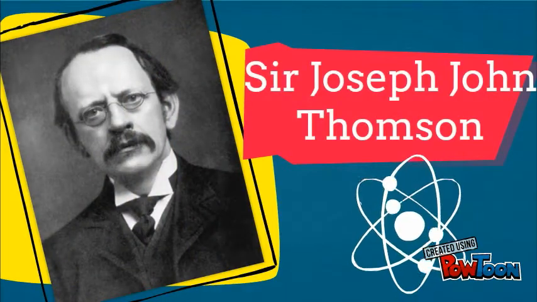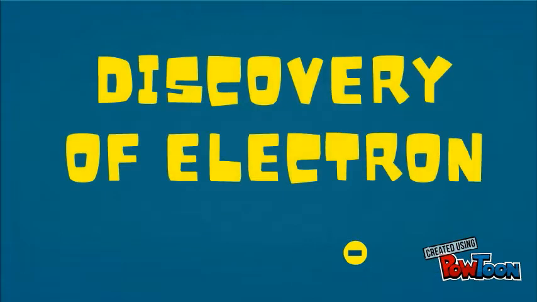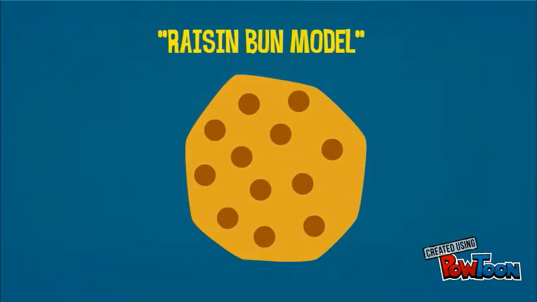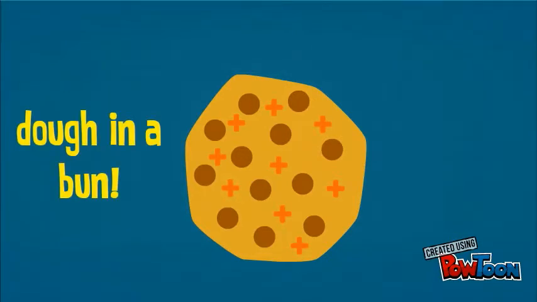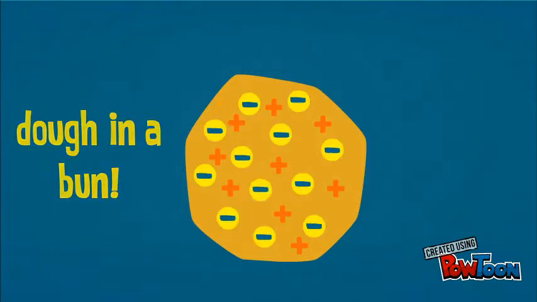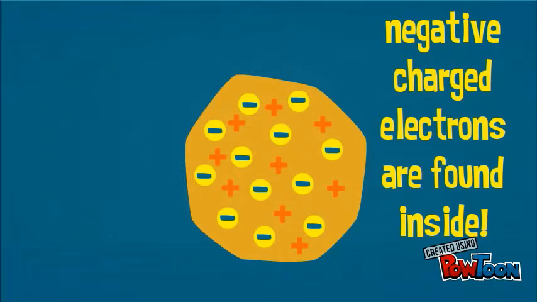Then there came Sir Joseph John Thomson, who had a lot of fun playing with cathode rays, which led to the discovery of electrons in 1907. But before that, he made the raisin-bun model. According to him, the protons are the dough in the atom bun, while the electrons are the raisins embedded inside the bun.